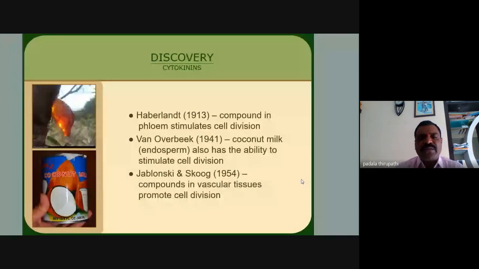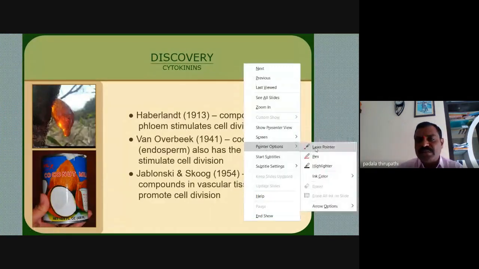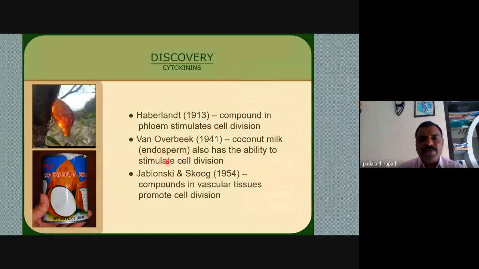The liquid endosperm is what we call coconut milk. This coconut milk also has the ability to stimulate cell division, as observed by Van Overbeek in 1941.